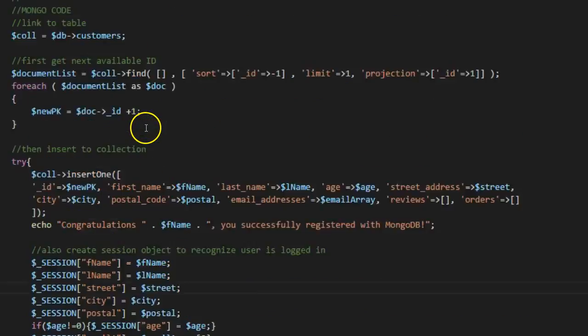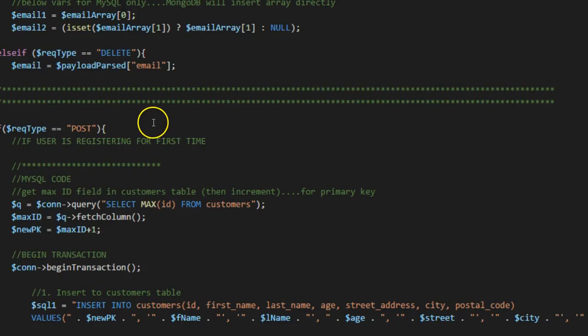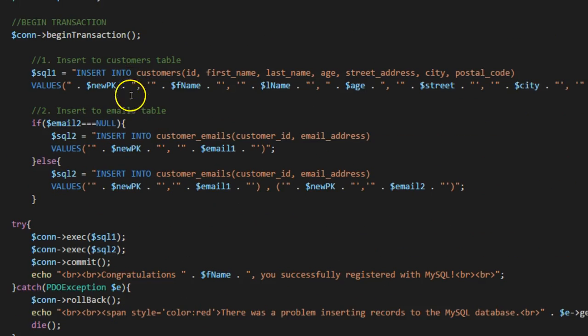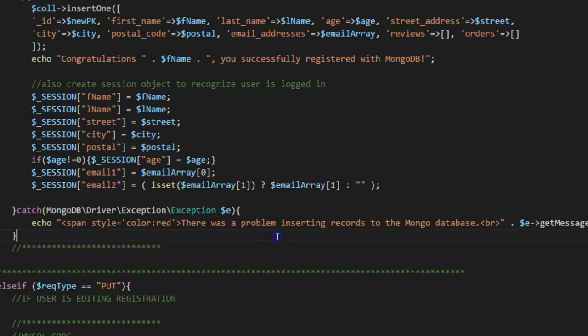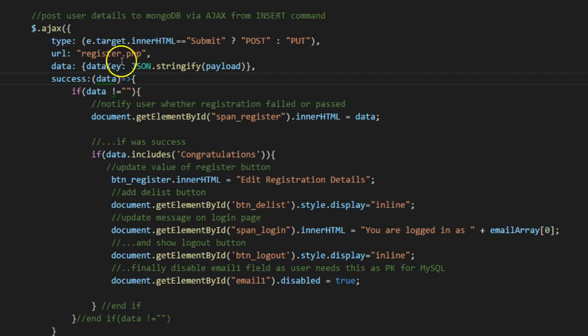We've got a couple of echoes in here. In the MySQL code, assuming the happy path, we're going to echo congratulations, you successfully registered with MySQL. And on the Mongo side, we're going to echo congratulations, you successfully registered with Mongo. So that is what is going to be passed as an argument for this parameter into the success event handler.